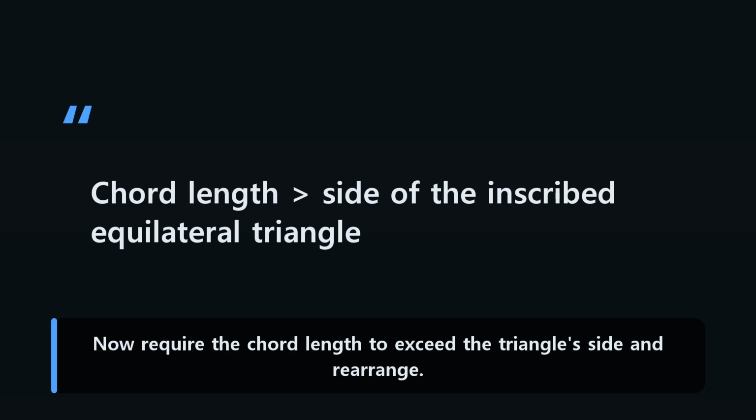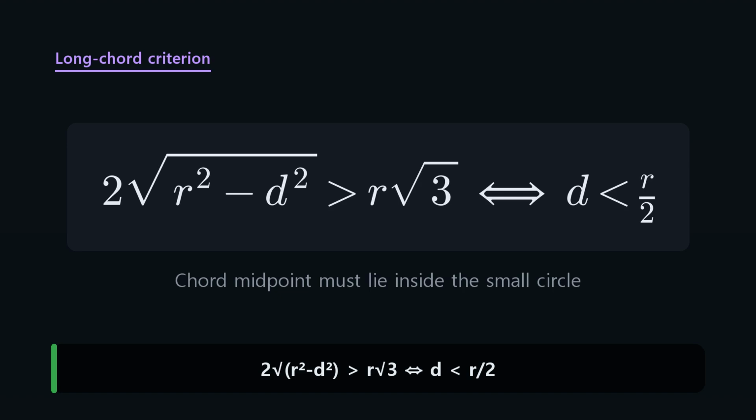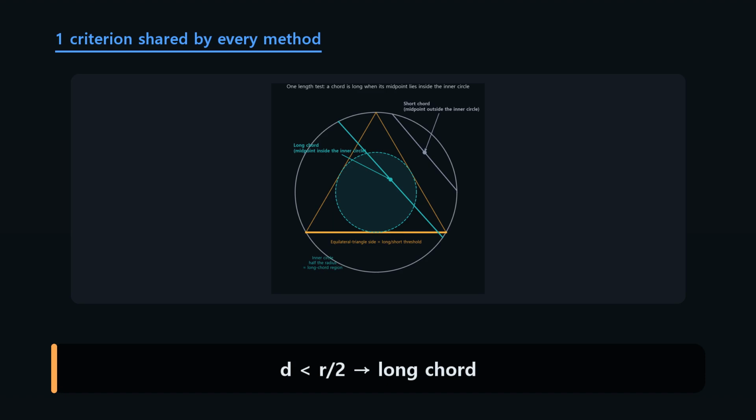Now require the chord length to exceed the triangle's side and rearrange. The result is remarkably simple. It is exactly equivalent to d being less than 1/2 of r. Thus, a midpoint inside the small circle means a long chord. Outside means a short one. We will use only this test from here on.